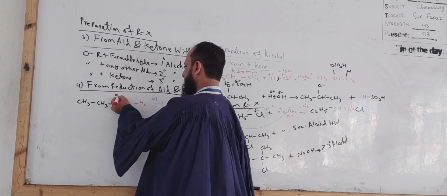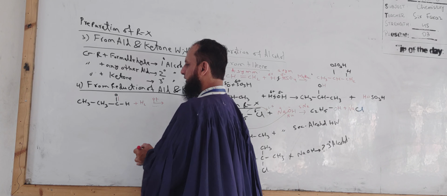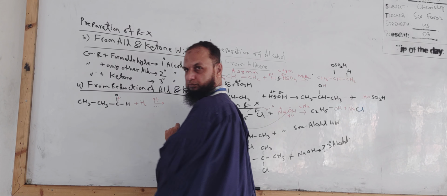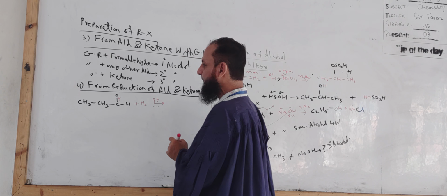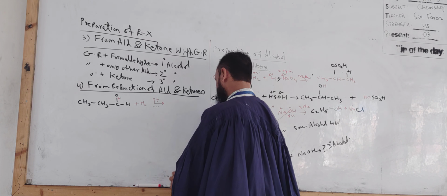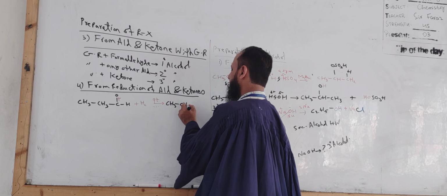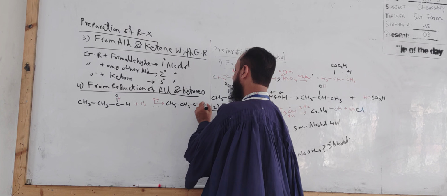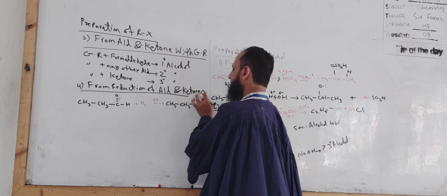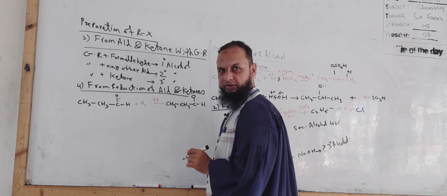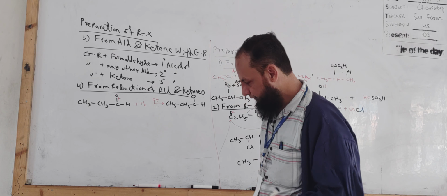What would happen? This pi bond would be broken, and we would get CH3, CH2, C, H and O. ठीक है.